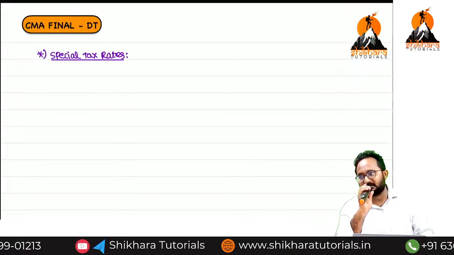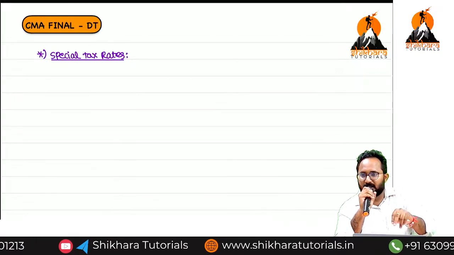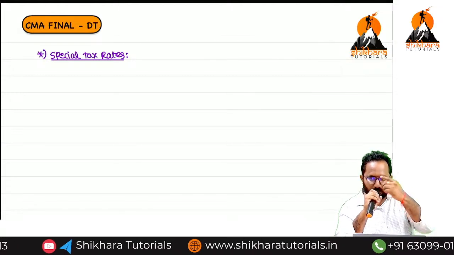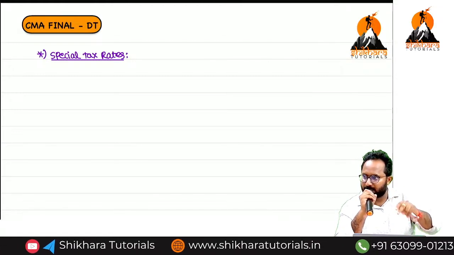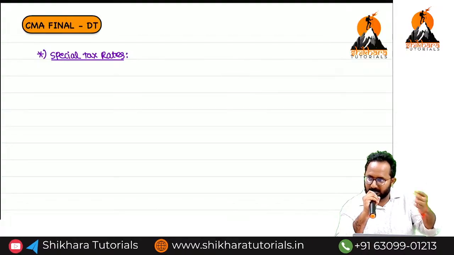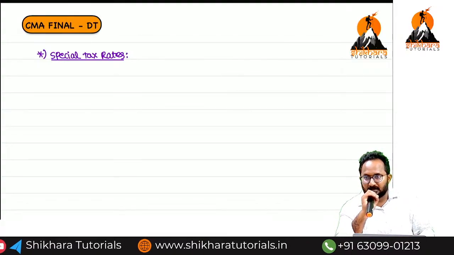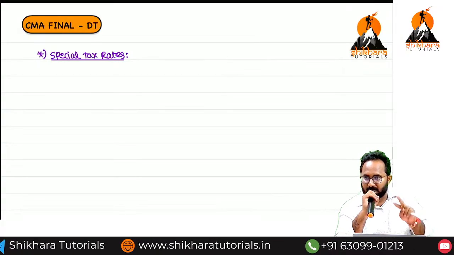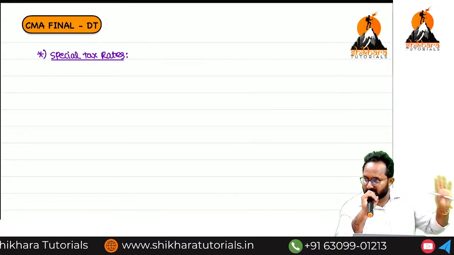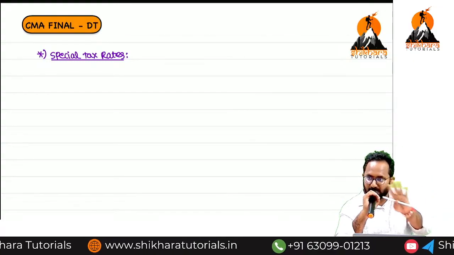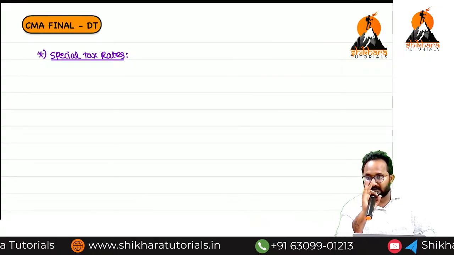For all assessees. Individual having casual income, same tax treatment. Partnership firm having casual income, same tax treatment. So that means if special incomes are in the hands of different assessees also, we have the same tax rate. Now we are discussing the special tax rate.